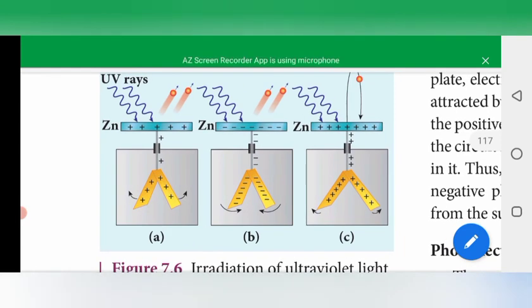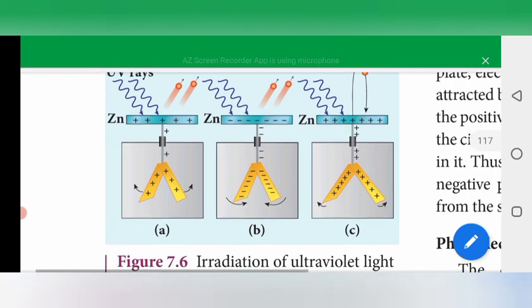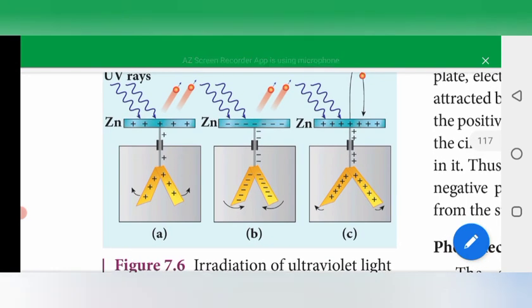Figure A shows that the leaves open because of the radiation passed on the zinc plate, which was not charged. Picture B shows that if the zinc plate is negatively charged and exposed to ultraviolet light, the leaves come closer to each other very quickly.